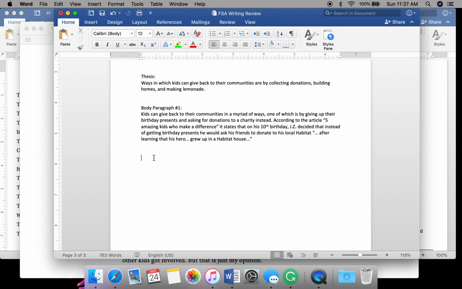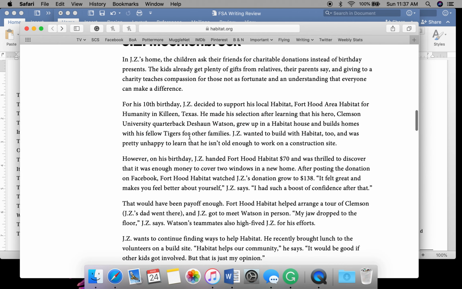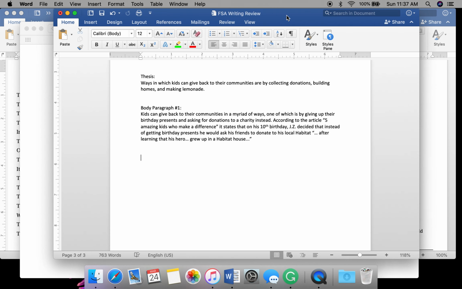Let's go ahead and just paraphrase, because that's another really strong way to show that we can look at the information and really choose what's important and say it in our own words. So this is going to be in the same paragraph because I'm pulling from that same article.